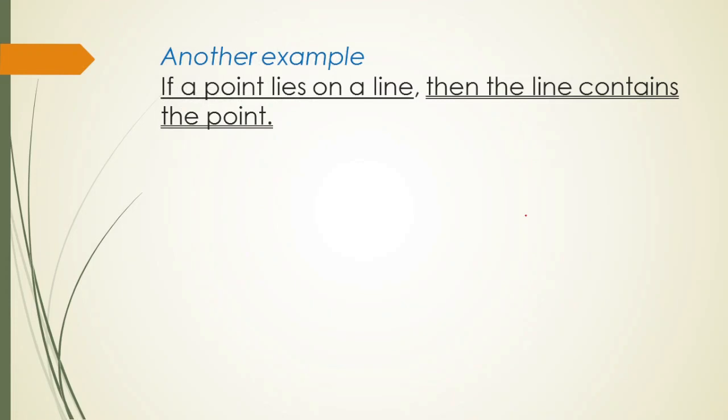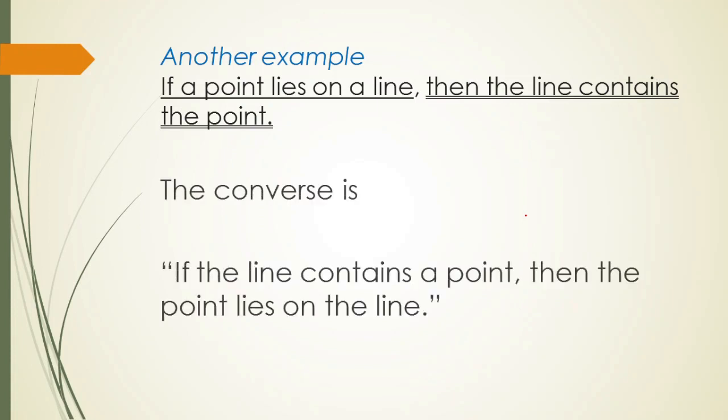Okay, so let's have another example. If a point lies on a line, then the line contains the point. As you can see, the hypothesis here is underlined once, while the conclusion is underlined twice. So if we are going to make the converse of this conditional statement, we say, if the line contains a point, then the point lies on the line.